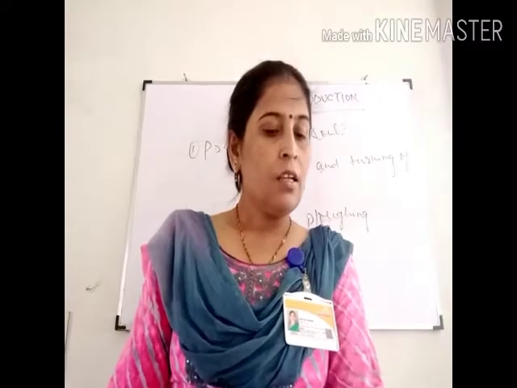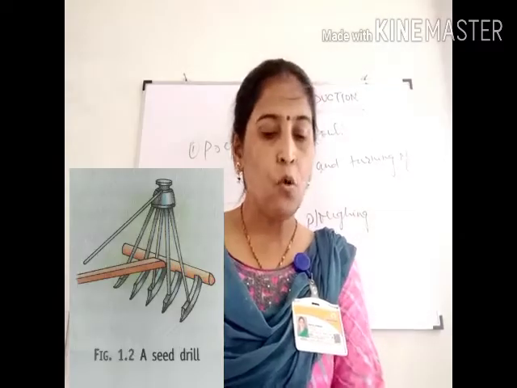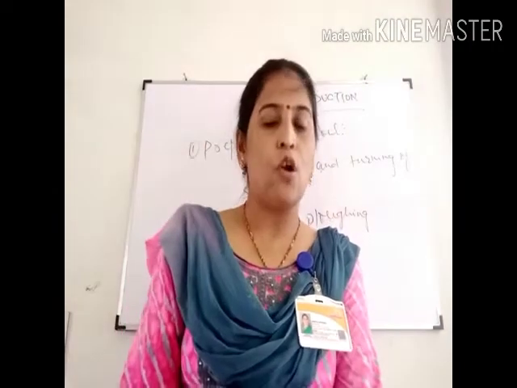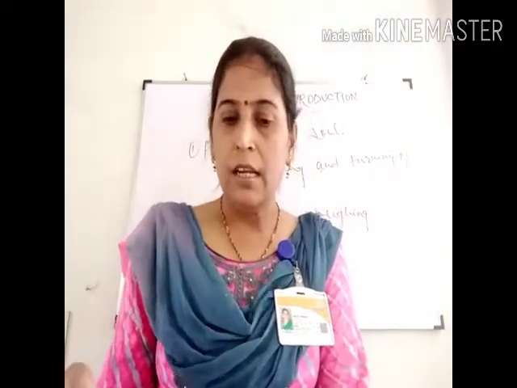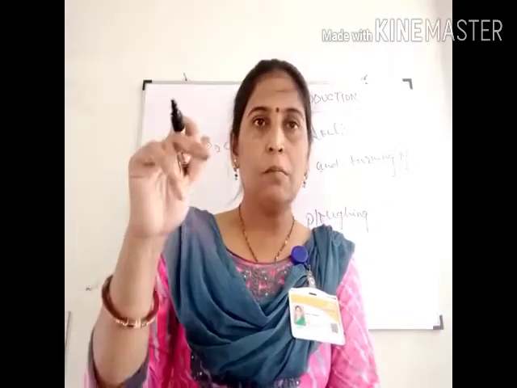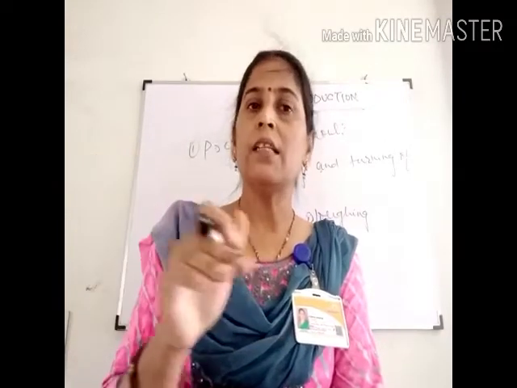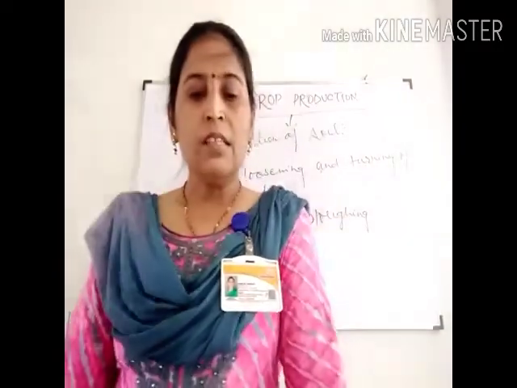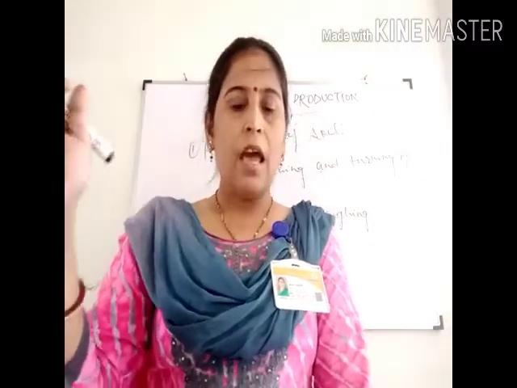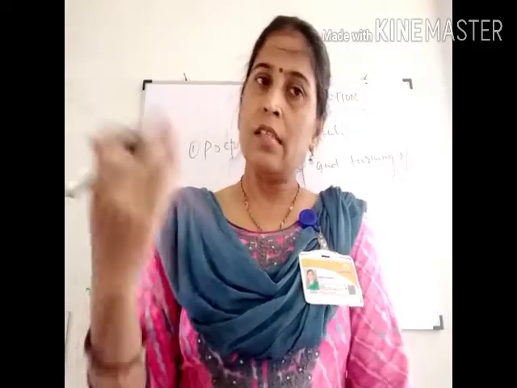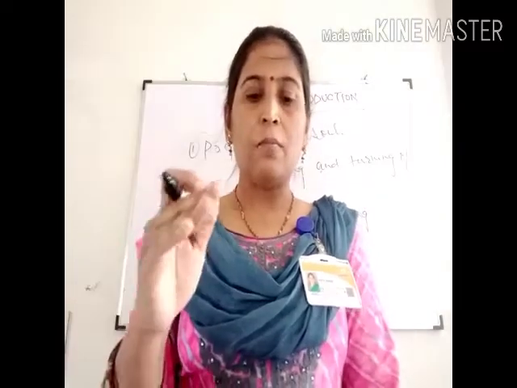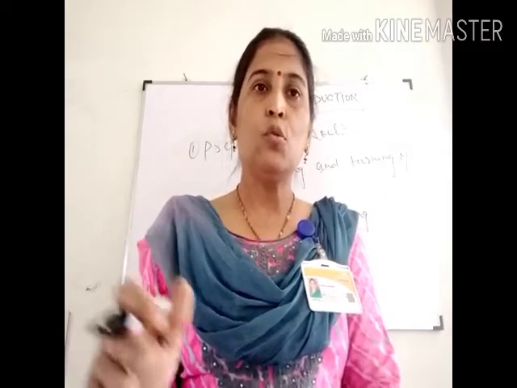Now the seed drill has a funnel shaped opening leading to a long tube, and it is attached to a plow. Seeds are put in the funnel, and as the plow makes furrows in the soil, the seeds are deposited in the soil by the drill. The seed drill sows the seeds at the proper distance and the proper depth. Proper depth means not on the surface, and proper distance means not too close or too far.